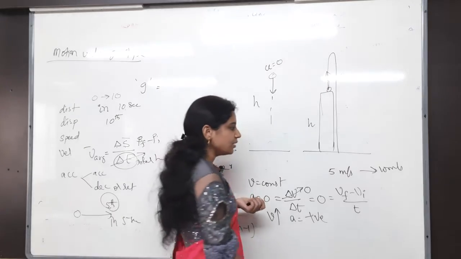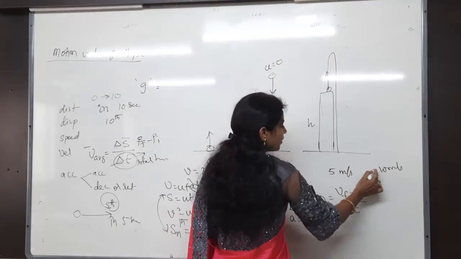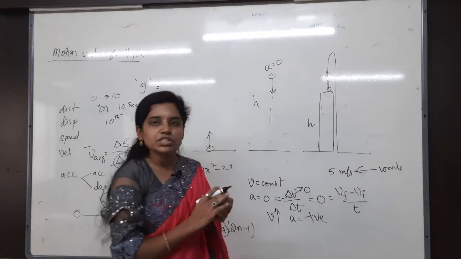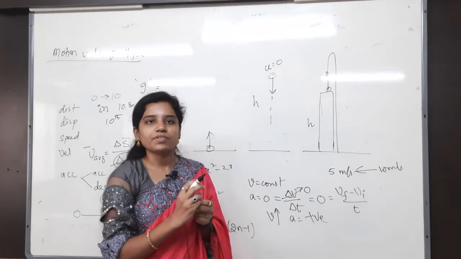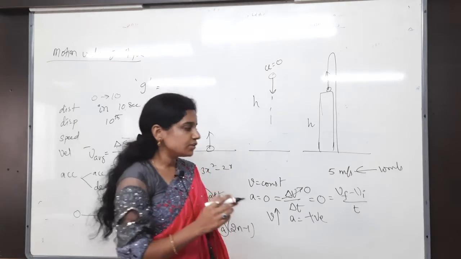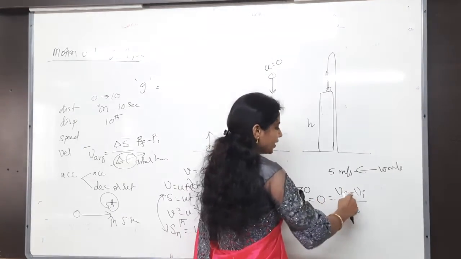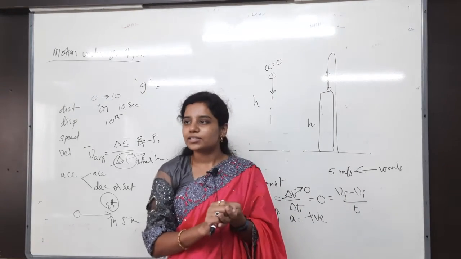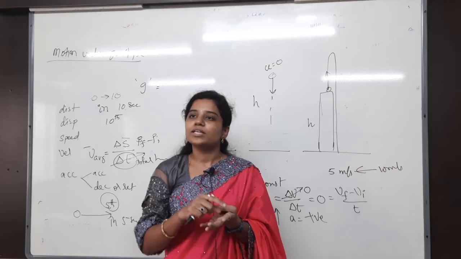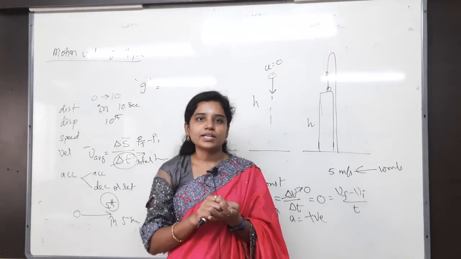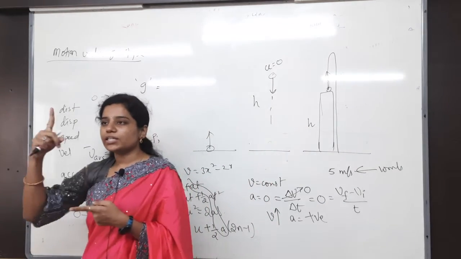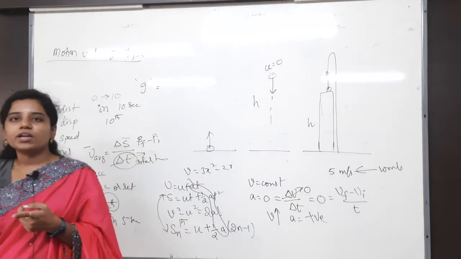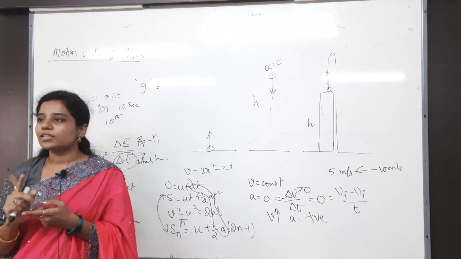For example, my speed is decreasing from 10 to 5. Then which is final? 5 is the final. Initial is 10. So what will we get? 5 minus 10, nothing but minus acceleration. Minus acceleration meaning is what? Retardation. Understand, right? If the velocity is increasing, acceleration is positive. Velocity is decreasing, acceleration is negative.